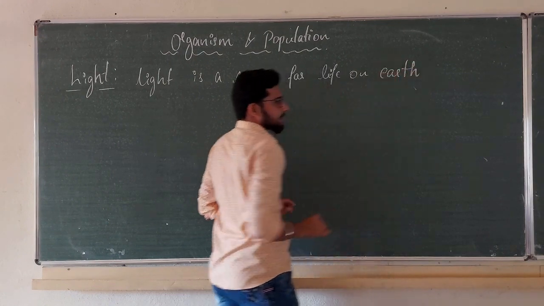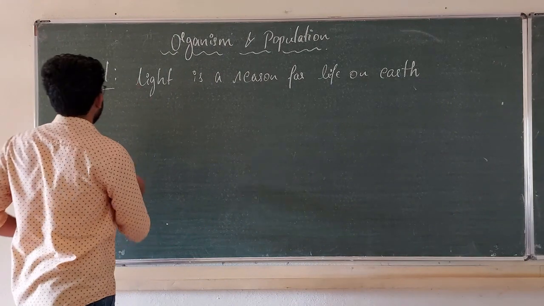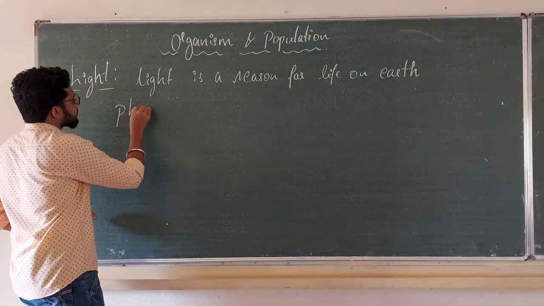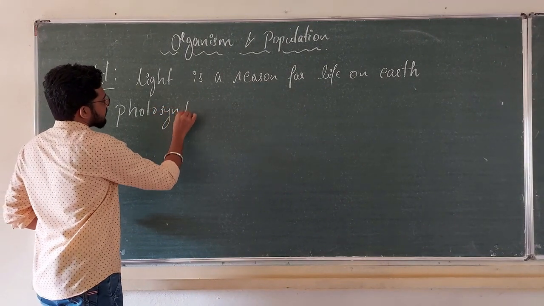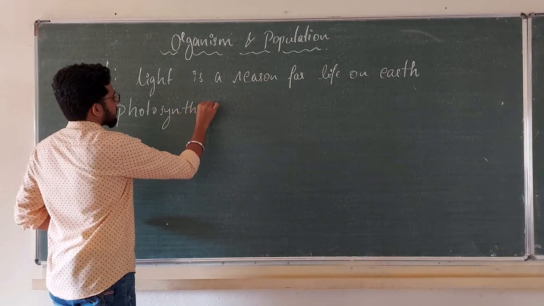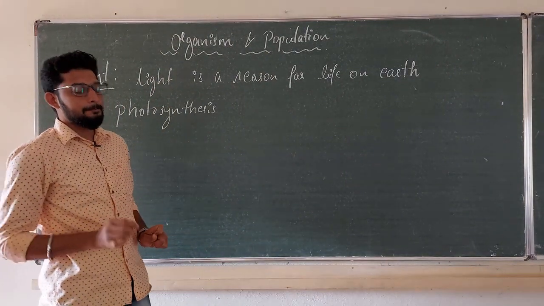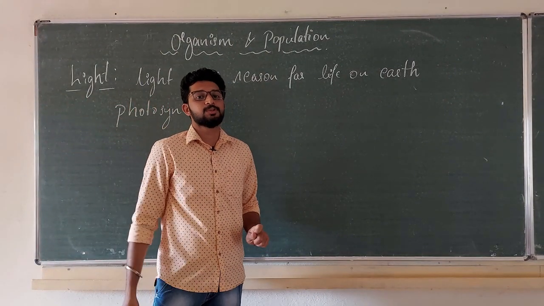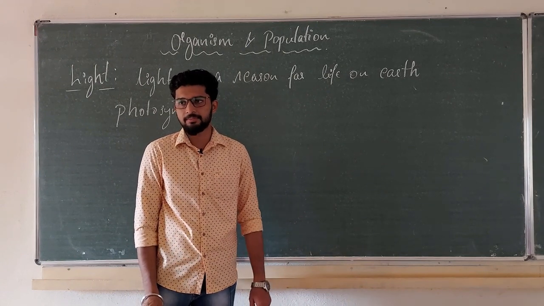Because of light, plants produce food by means of a process called photosynthesis. You know this, right? Photosynthesis. Because of light, plants can accelerate the process of photosynthesis with the help of the chlorophyll pigment.